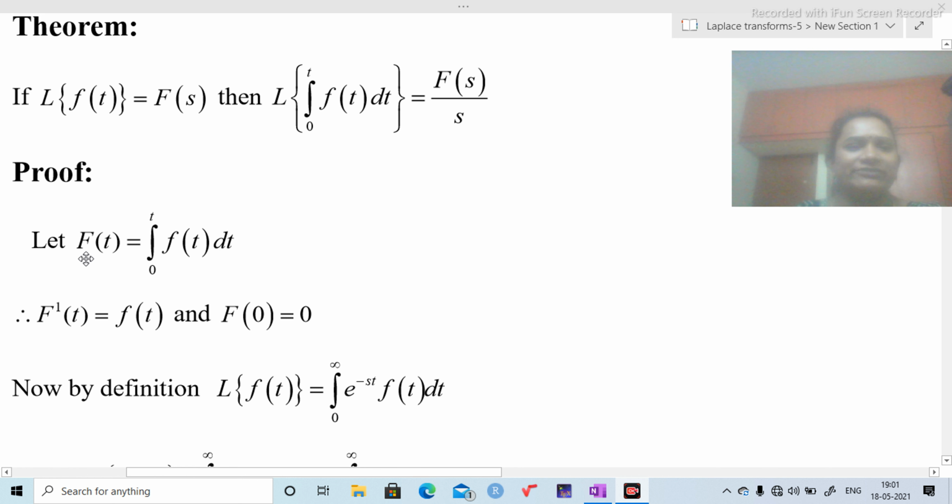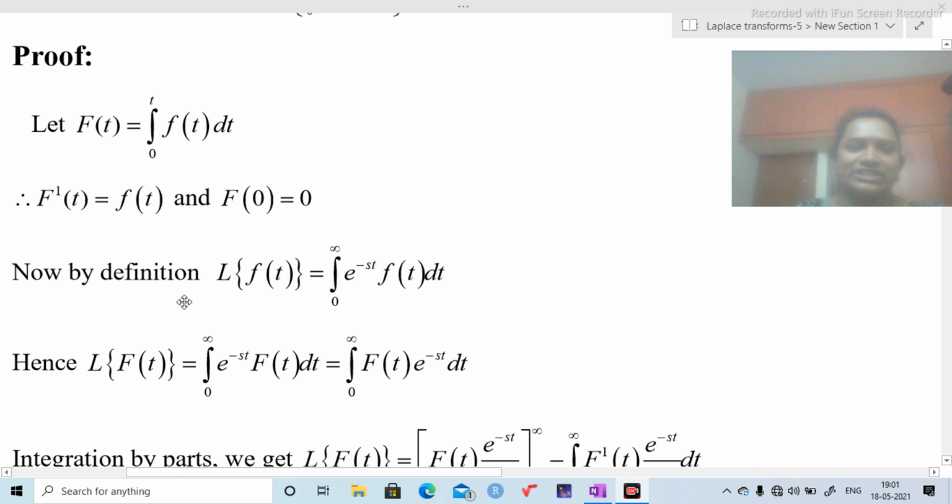Let capital F of t equal to this quantity, that is integration 0 to t f of t dt. Differentiate, then we are going to get F dash of t. Integration and differentiation get cancelled, then we are going to get f of t, and F of 0 equals 0. How do we get this? Here substitute t equal to 0, then the limits become 0 to 0. The integration of any function between the limits 0 to 0 is 0 itself.